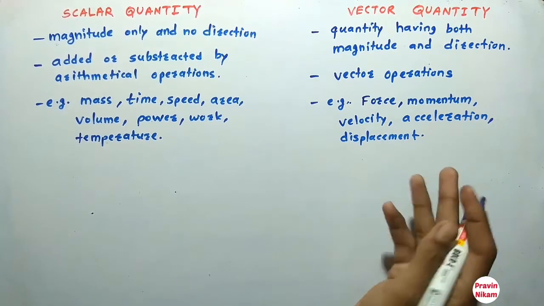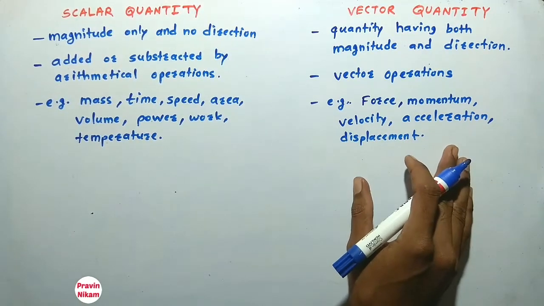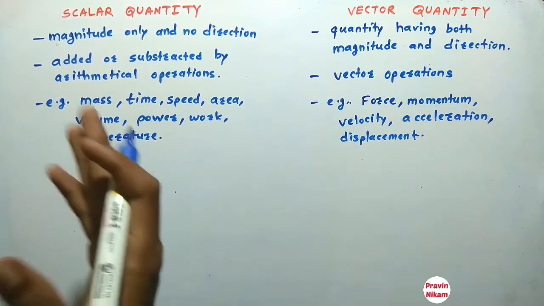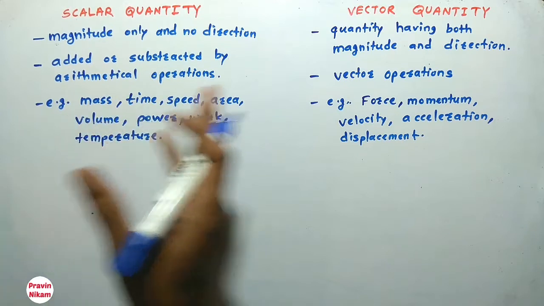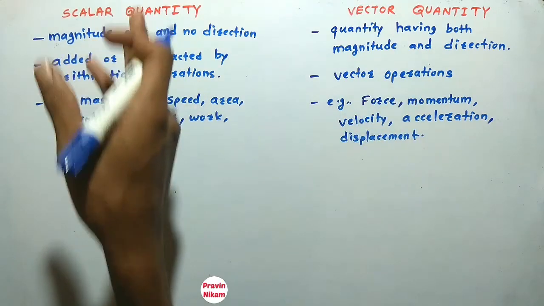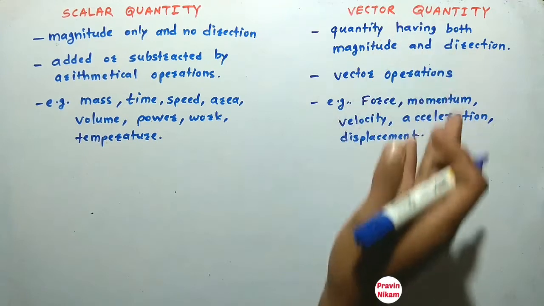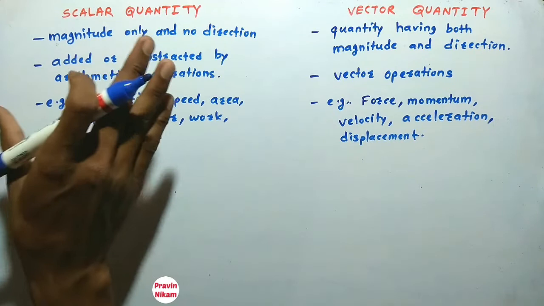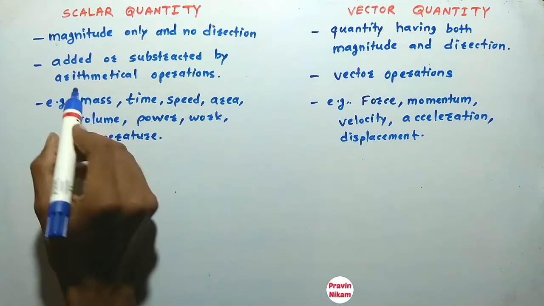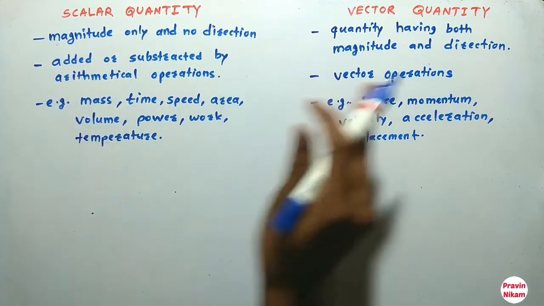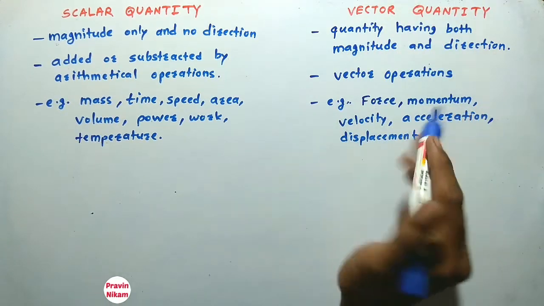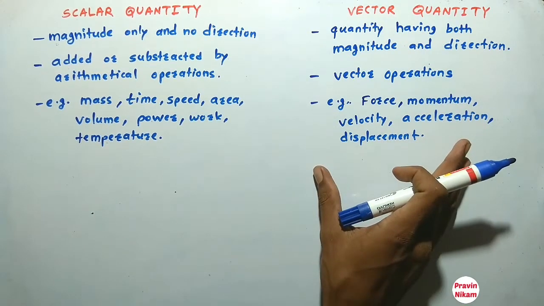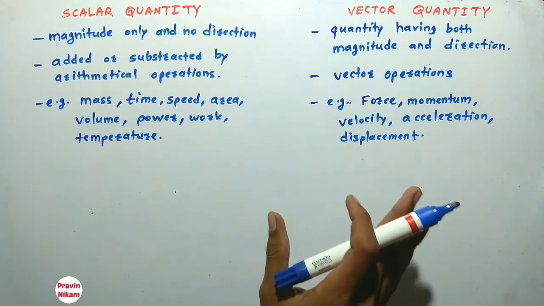These quantities have magnitude as well as direction, so they are known as vector quantities. So there is a basic difference between scalar and vector quantity. A scalar quantity has magnitude only, a vector quantity has magnitude as well as direction, and scalars are added and subtracted by arithmetical operations while vectors are added and subtracted by vector operations. So this is scalar and vector quantity.